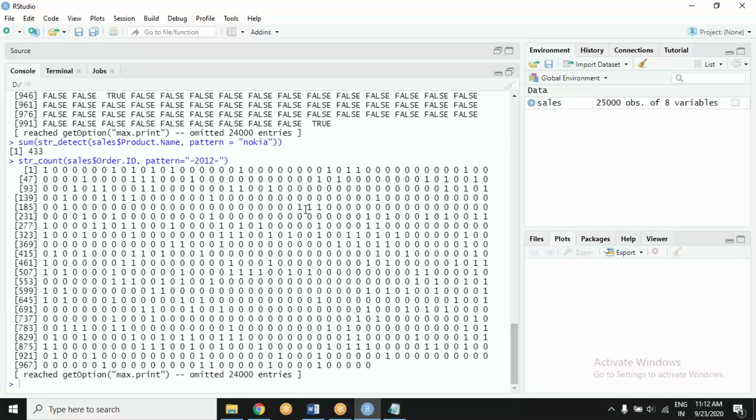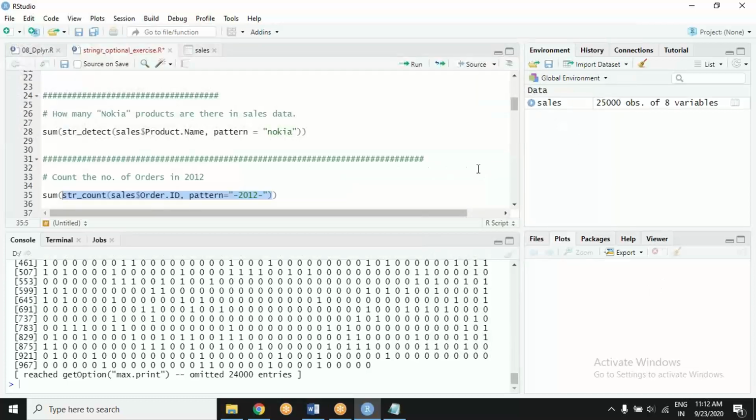Count, on the other hand, if the string is there, it will count it, and if it is there multiple times, it will count it multiple times also. Got that? So that is the difference between str count and str detect. Somebody's question was that. I hope that's settled.